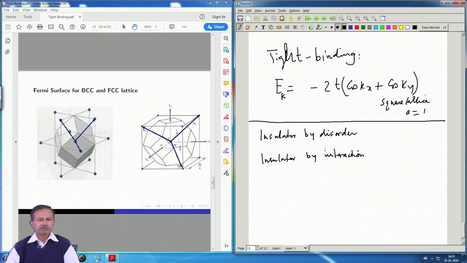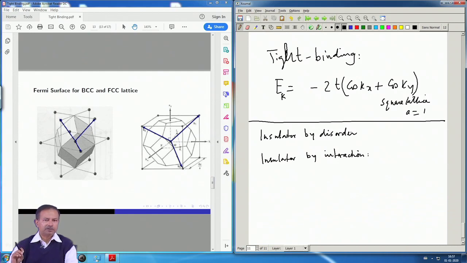The first one was worked out by P. W. Anderson, and the second one had contributions from many people, but this goes by the name of Mott transition. In the first one, what happens is that if you put disorder in the system, of course, the calculation that we did, the Bloch theorem that we used, those are usable only if you have a perfectly crystalline system.